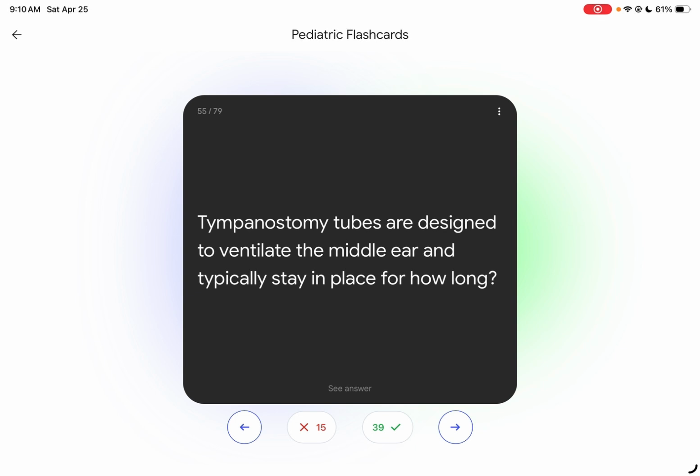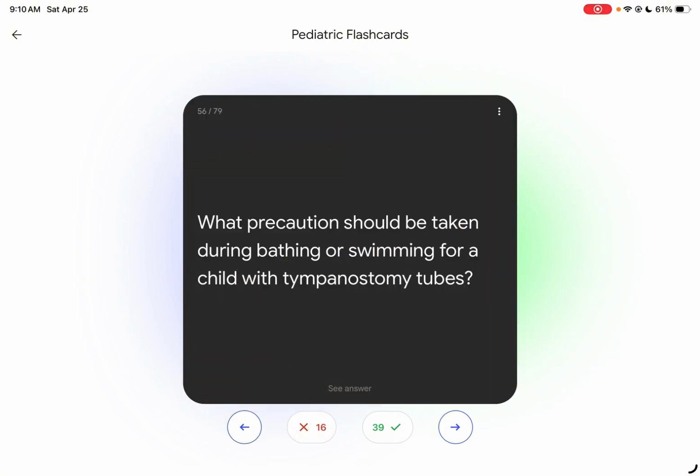Tubes are designed to ventilate the middle ear and typically stay in place for how long? The tympanostomy tubes designed to ventilate the middle ear stay within 6 months to 12 months. What precautions should be taken during bathing for a child with tympanostomy tubes? Use ear plugs, but it is best advised that we do not allow the child to swim.